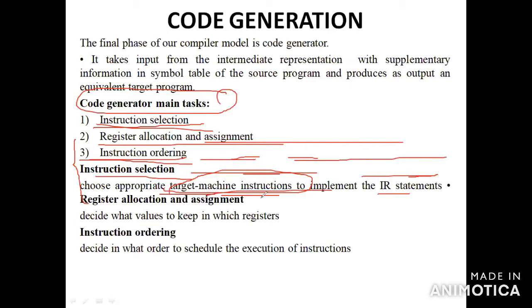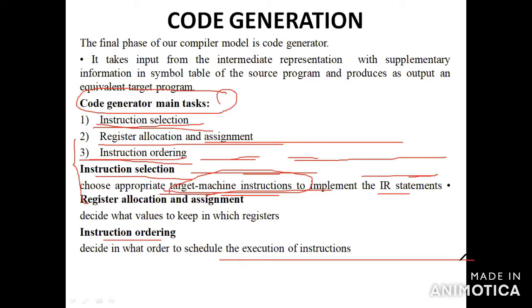What about the third one? The third one is instruction ordering. You have to decide in what order to schedule the execution of the instructions. Instruction ordering decides in what order to schedule the execution of the instructions.